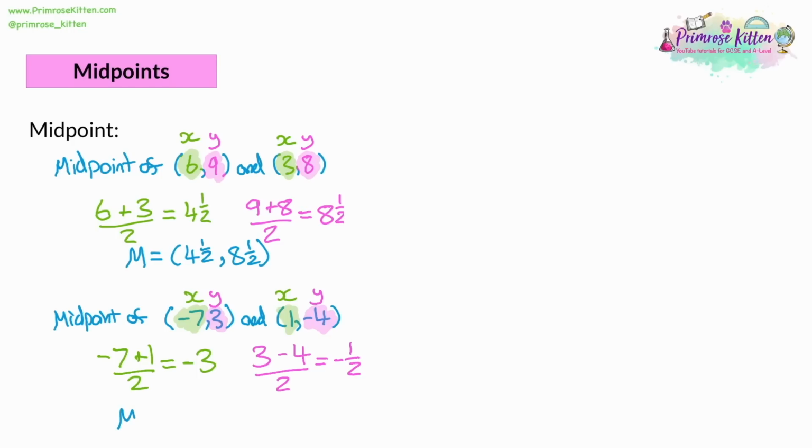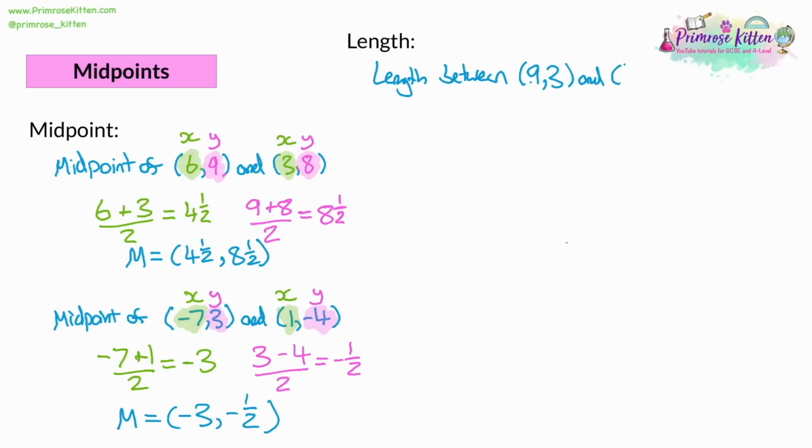But you get the same answer either way, and that's that the midpoint is (-3, -0.5). As well as finding the midpoints from 2 coordinates, another thing you can do is find the lengths between 2 coordinates. So, for example, we could find the length between (9, 3) and (4, 3).